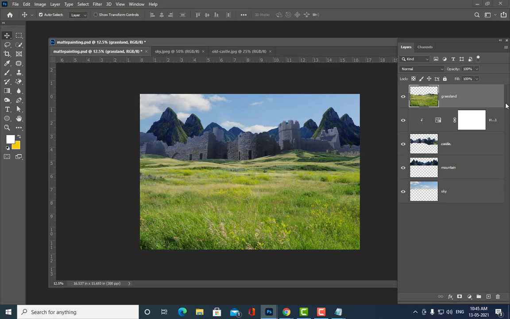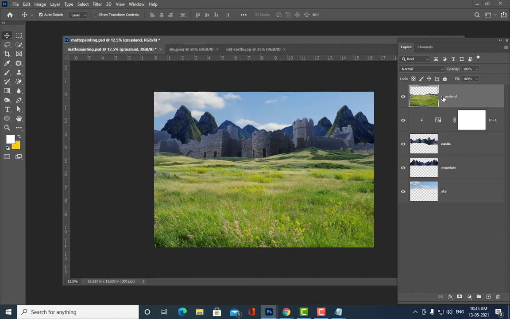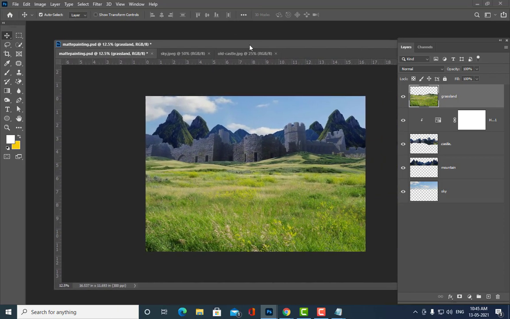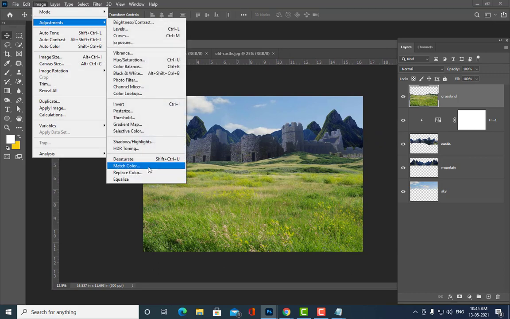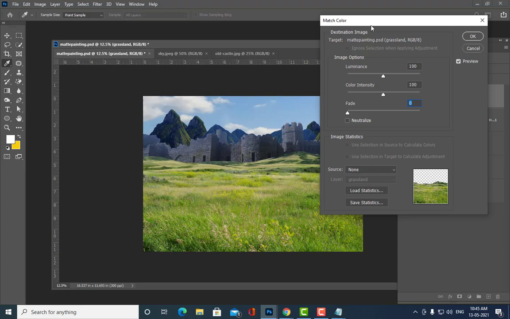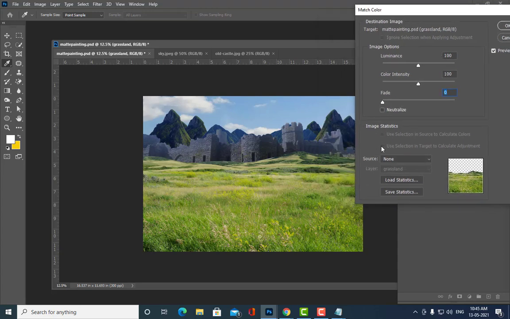So what can we do now? See here, I have put the name grassland, and then again we will go to image adjustments, match color. Image adjustments, match color, and then again what do you have to do? Here you have to pick the mountains. So where can we find the mountains?